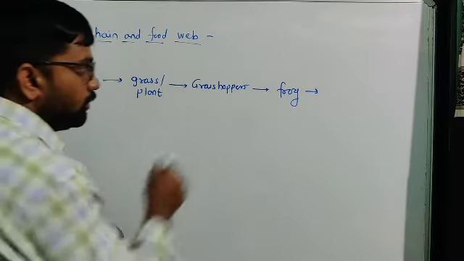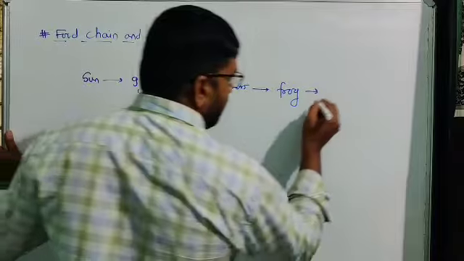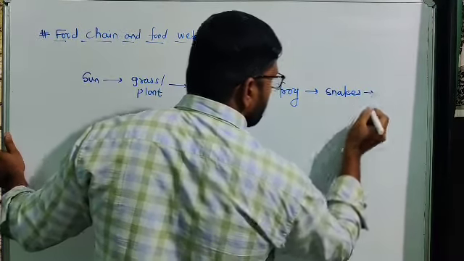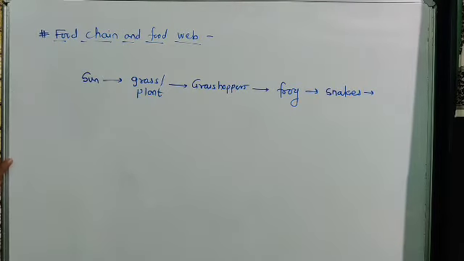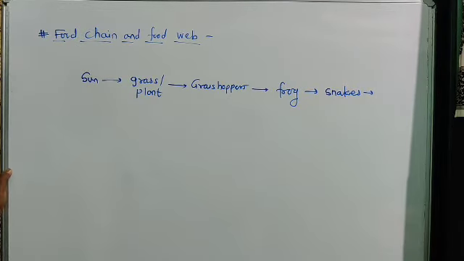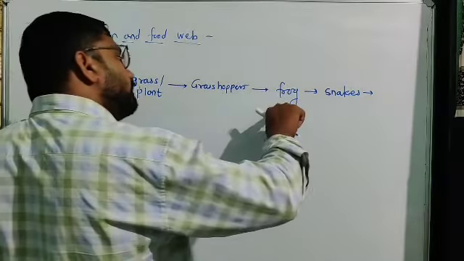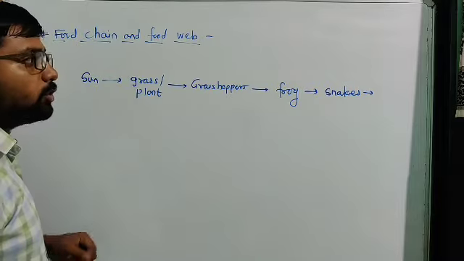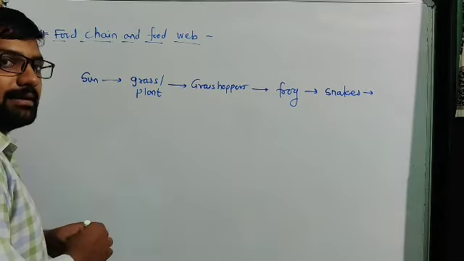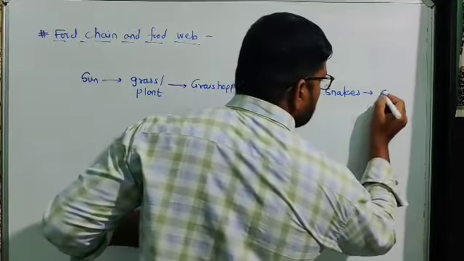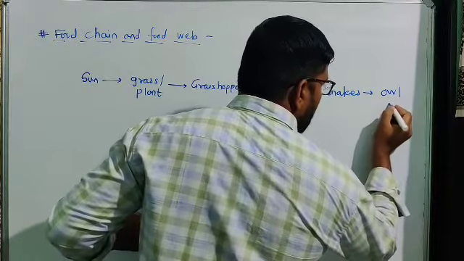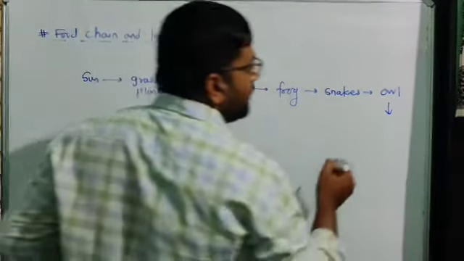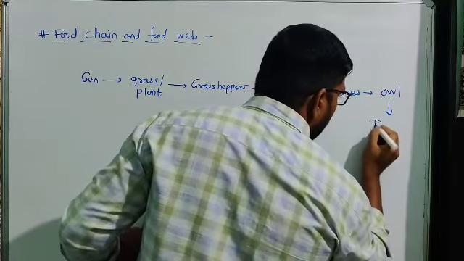Now we know frog is prey for snakes, which means energy from the frog is transferred to the snake. Look now, snakes are eaten by owls. And lastly, the dead body of this owl is decomposed by fungi.